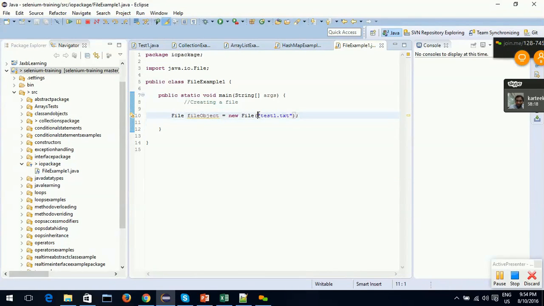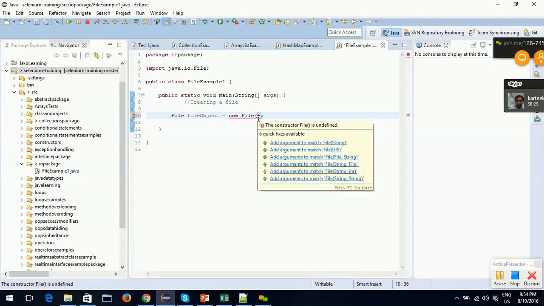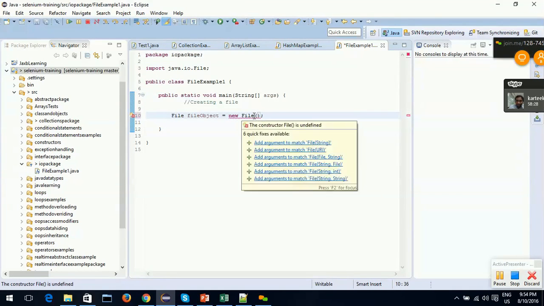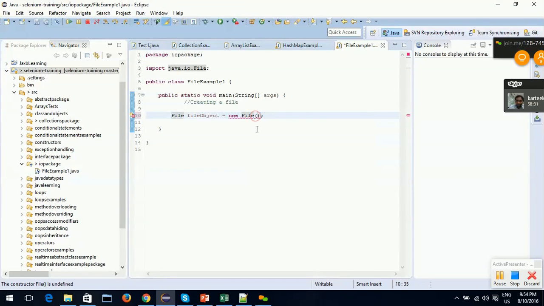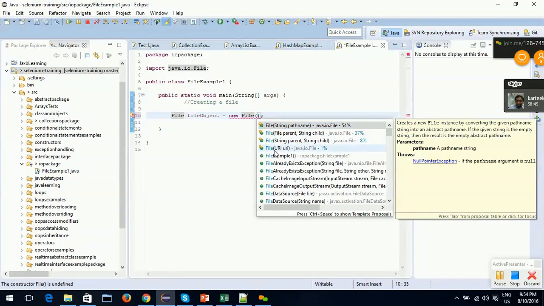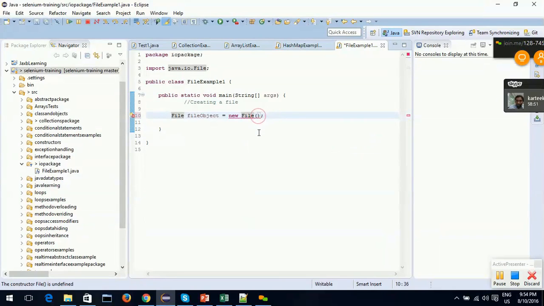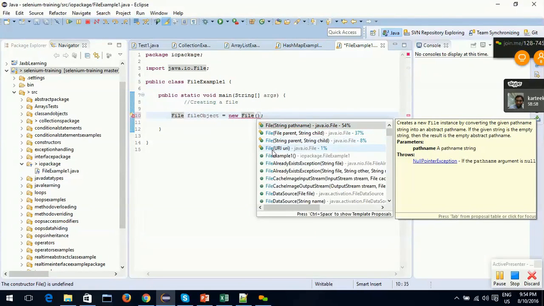So why was it throwing an error? Because if I see the constructors, we were not passing anything to the File constructor, and there is no constructor out of these four without a parameter. We were calling a constructor which doesn't have any parameter, but the File class has none, so you need to choose the proper constructor.